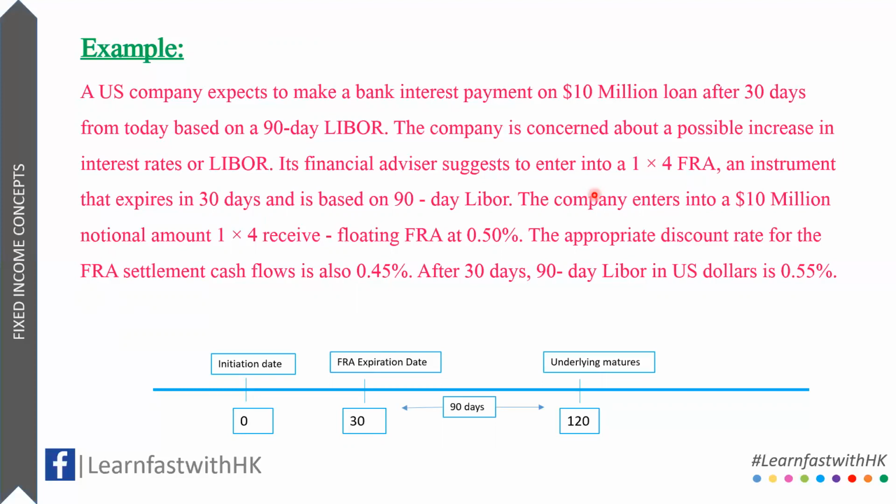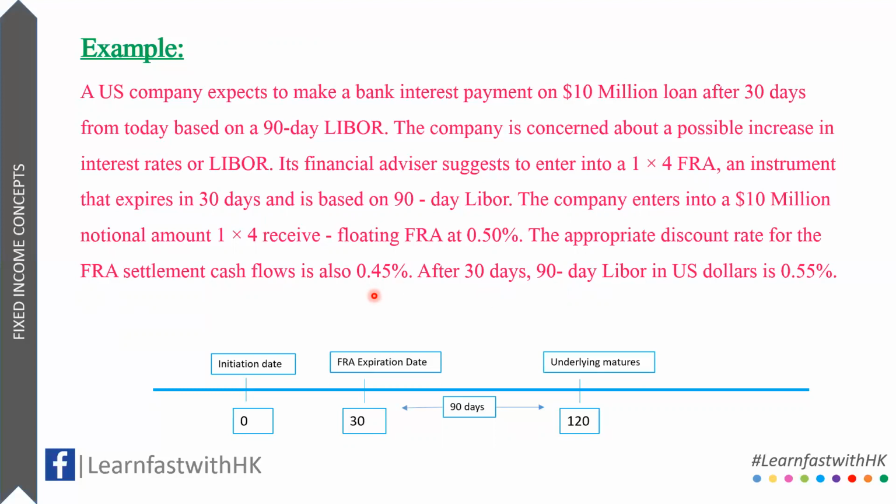go up. So the financial advisor of the company advises it to hedge it by entering into a 1/4 FRA, an instrument which will expire in 30 days and is based on 90-day LIBOR. There is a contract available with the dealer, and the fixed rate of the contract is 0.50% based on the notional value of $10 million. It means that after 1 month, the company will receive 90-day LIBOR and pay 0.50% in return, which is fixed.